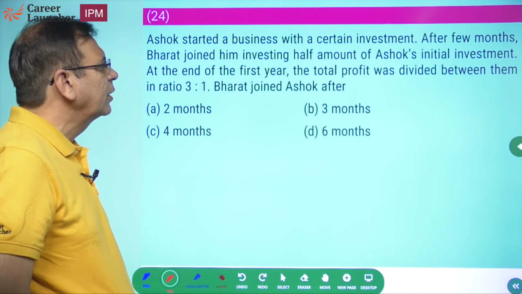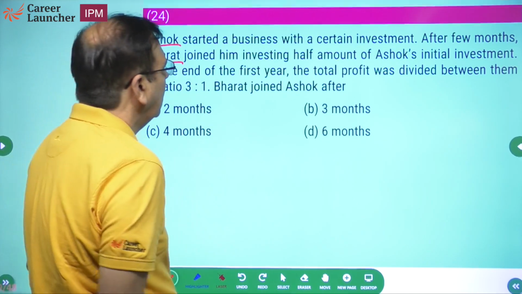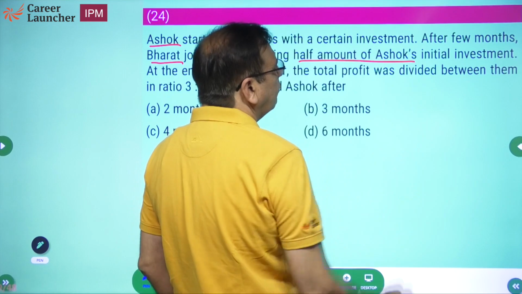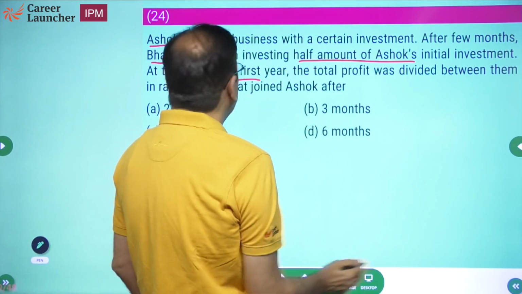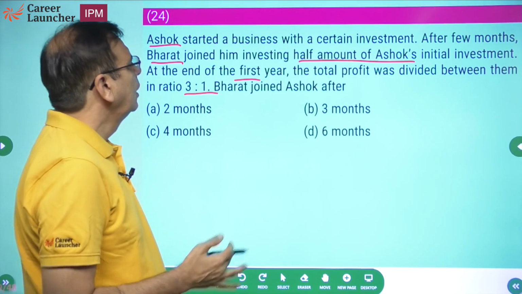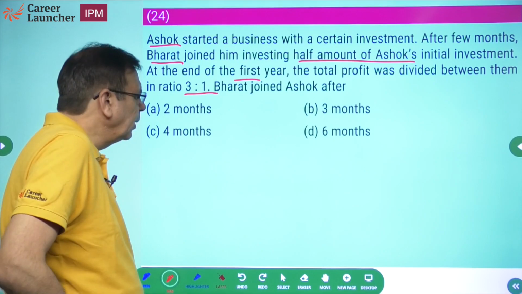Ashok started a business with certain investment. After a few months, Bharat also joined him in investing half the amount of Ashok's initial investment. At the end of first year, the total profit was divided between them in the ratio of 3:1. Bharat joined Ashok after how many months? Simple question of partnerships. We should be able to do it.